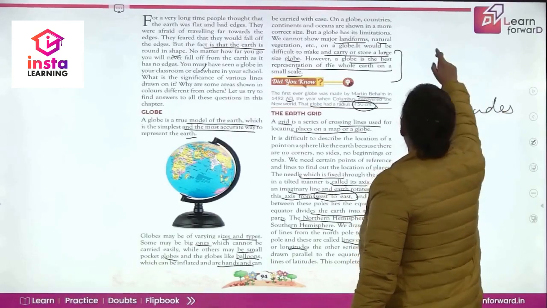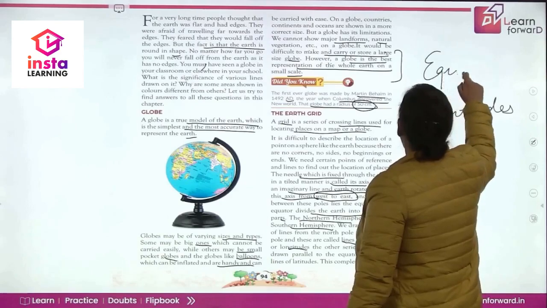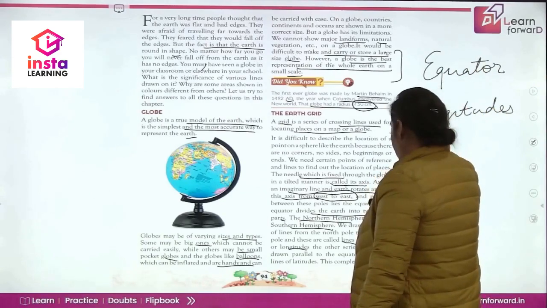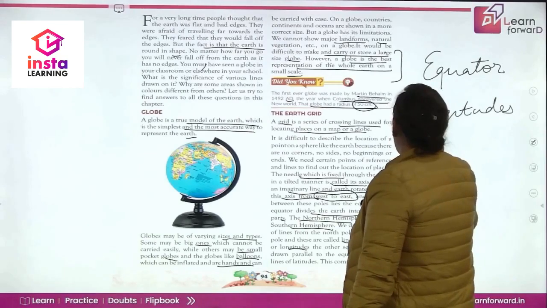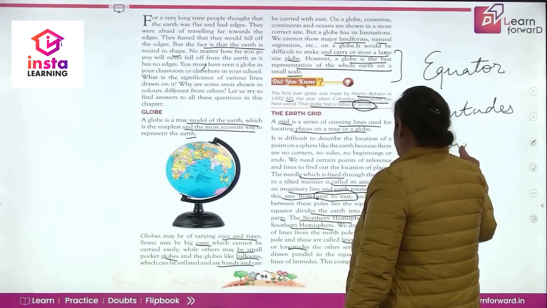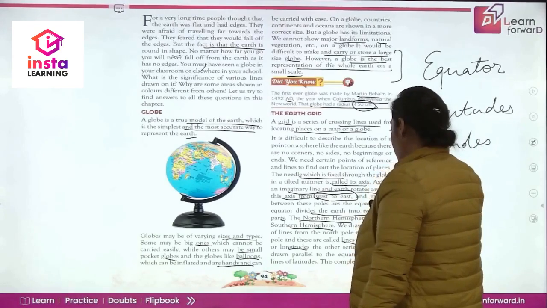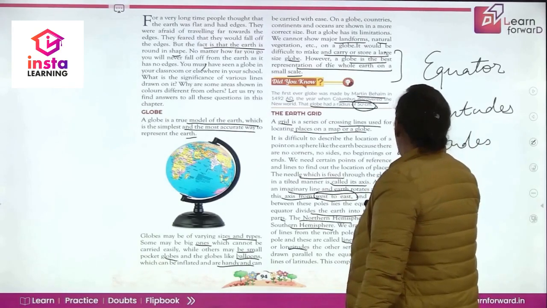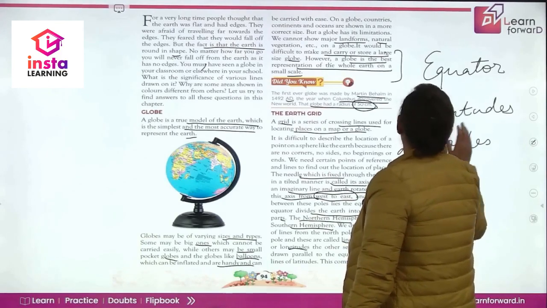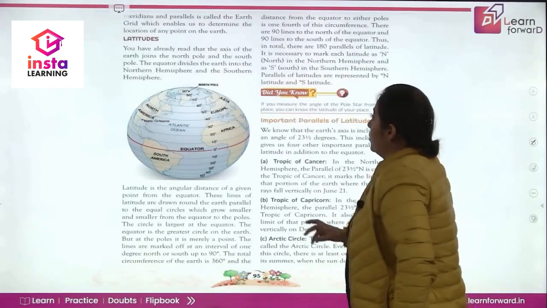So we said what is equator? Equator divides the earth in two equal halves, northern hemisphere and southern hemisphere. Then what are longitudes? And what are latitudes? We are going to study this in detail. Now the lines or meridians that are drawn from north to south are longitudes. From east to west, they are latitudes. So this is what we studied.